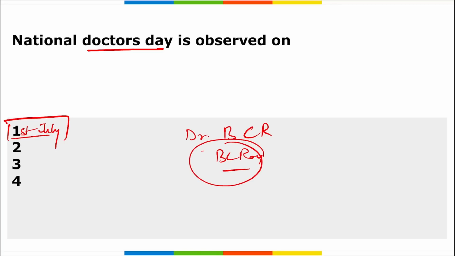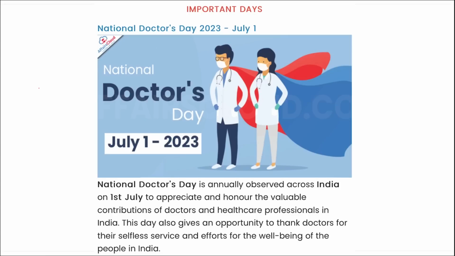Correct, he was a physician and one of the most influential designers of India's contemporary healthcare system. Right, the theme for this National Doctors Day, you can remember, it is celebrating resilience and healing hands. I repeat, celebrating resilience and healing hands.